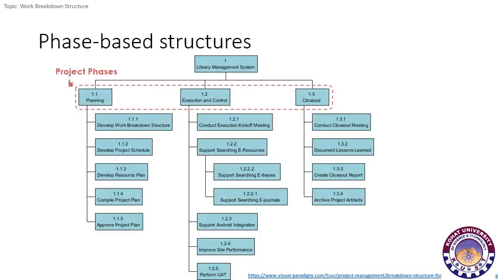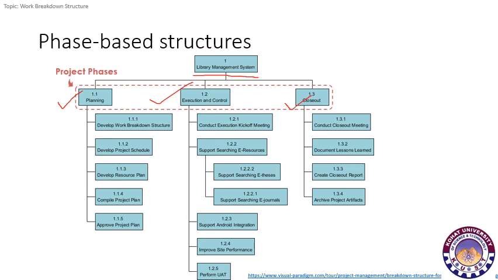Now first is phase-based structures. In phase-based structure, we divide the complete project scope with respect to different project phases. For example, here you can see that we have the project of library management system at the topmost level, and in the next level we have divided it into different units based on the project phases like planning, execution and control, and closeout.